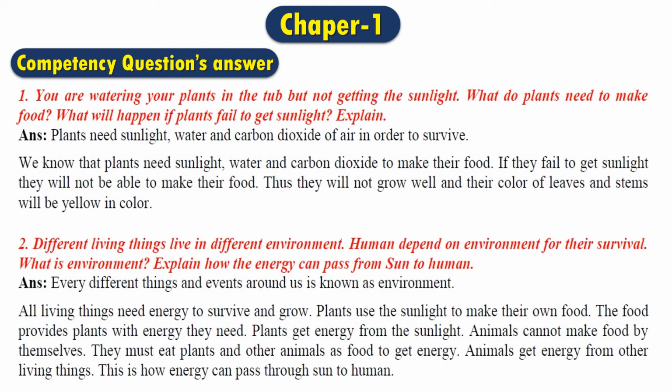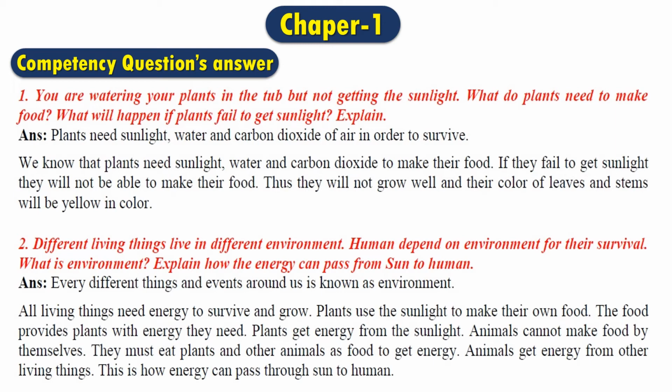Let me explain. The first part says what do plants need to make food. We know that plants need sunlight, water and carbon dioxide of air in order to survive. That means they need sunlight, water and carbon dioxide. And the next question says what will happen if plants fail to get sunlight.